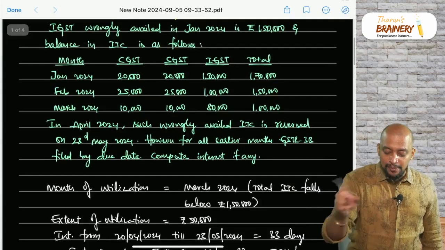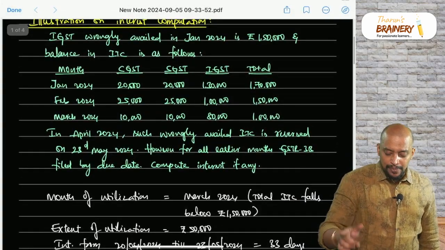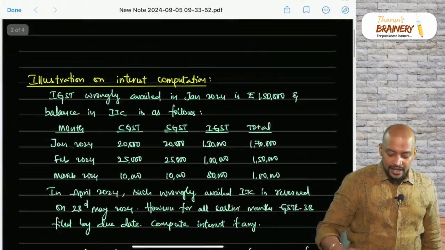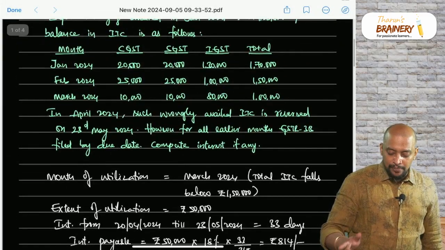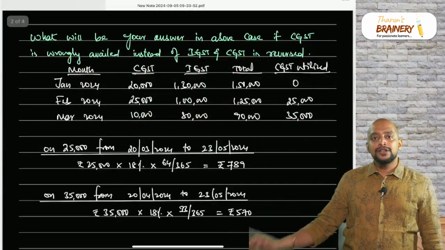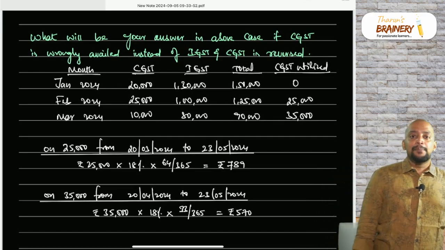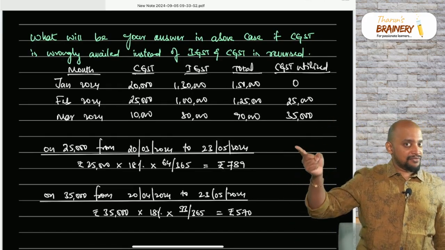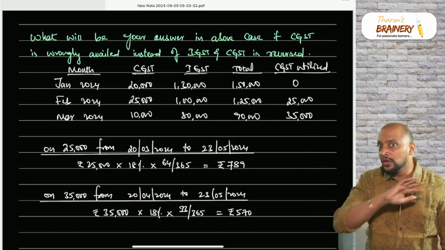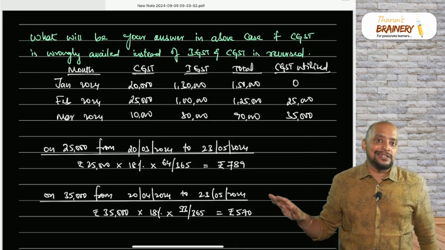That is 20,000 plus 1,30,000, which is 1,50,000. Then 25,000 plus 1 lakh, 1,25,000. Then 10,000 plus 80,000, 90,000. So now, the balance in ITC for Jan is 1,50,000. How much is wrongly availed? 1,50,000. Did the balance come below? No. So we have not utilized in Jan.